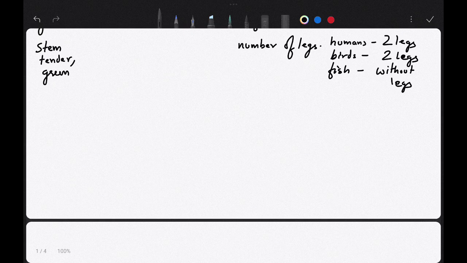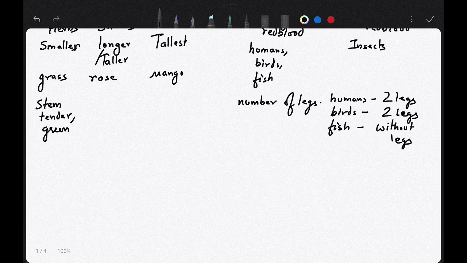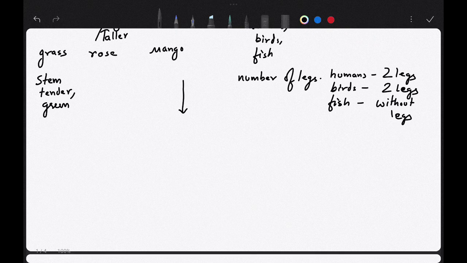Now, was this classification enough? No, this was not enough. This was done only on a scientific basis, based on morphological features, that is external features that you are seeing. It was very simple, so it could not classify a lot of organisms. Okay. So then the next classification was done by Linnaeus. He also classified organisms into 2 types, animals and plants, that is Plantae and Animalia.